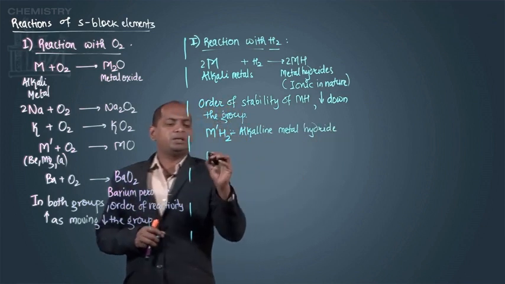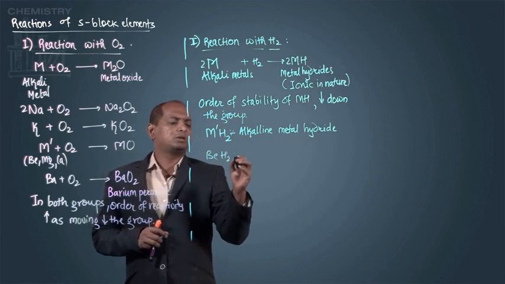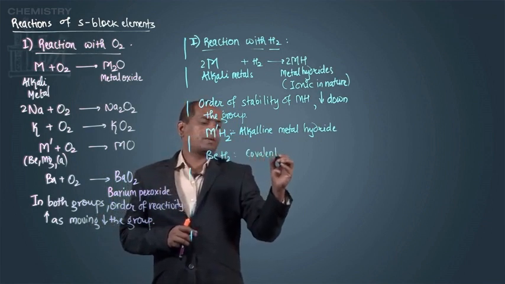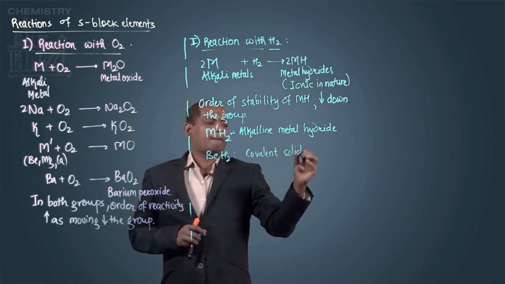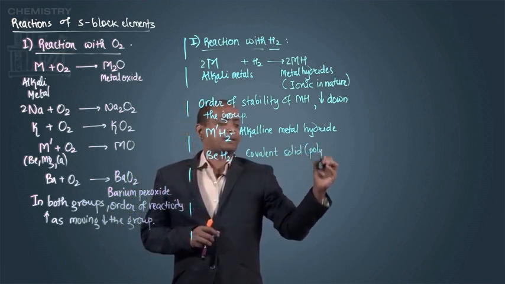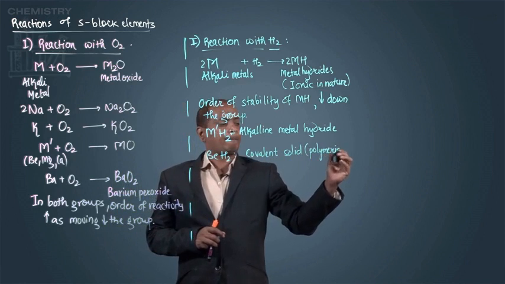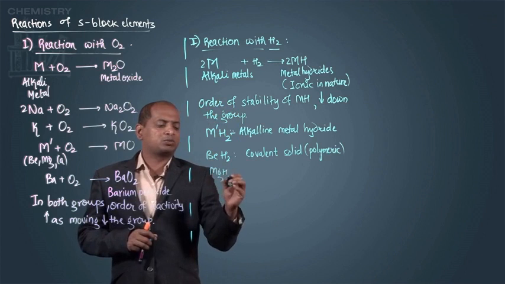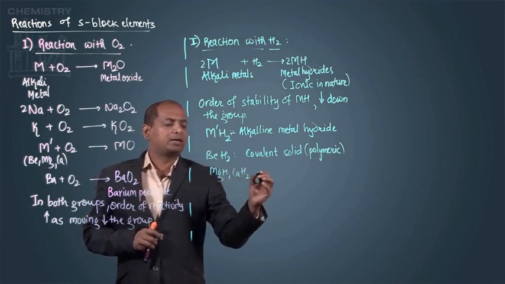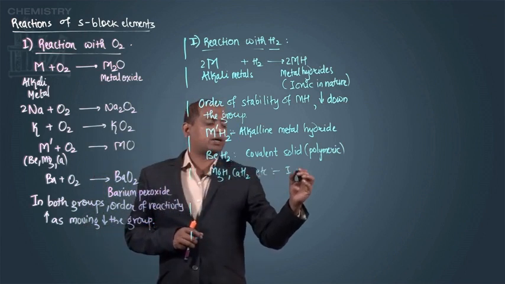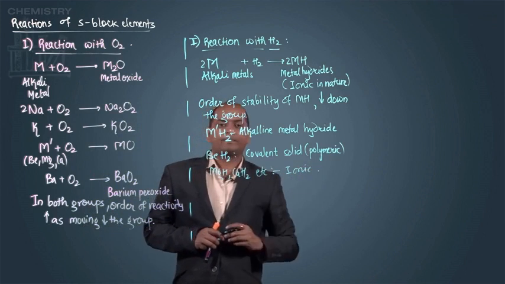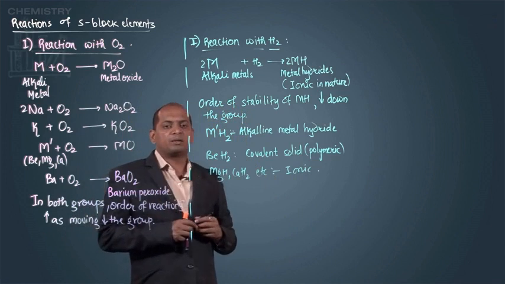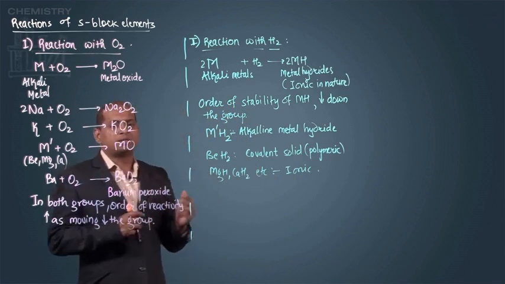In that, BeH2 is a covalent solid and it has a polymeric structure, while the rest of the hydrides, MgH2, CaH2, etc. are ionic. And the same way, as we move down the group, the order of stability goes on decreasing. The reason is the same.